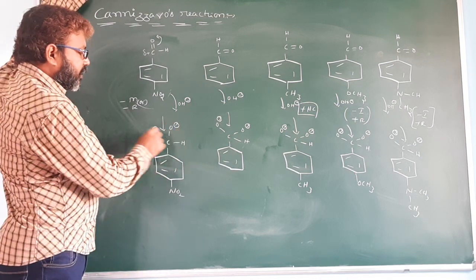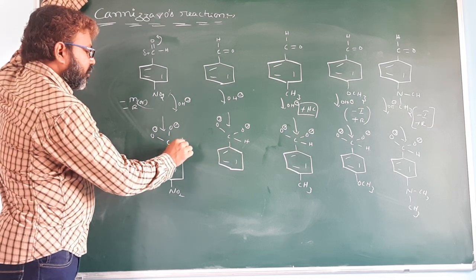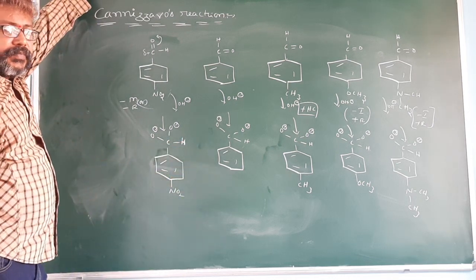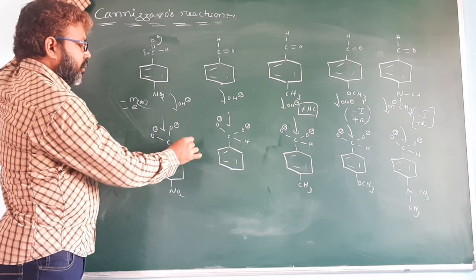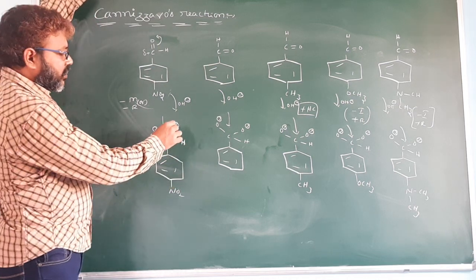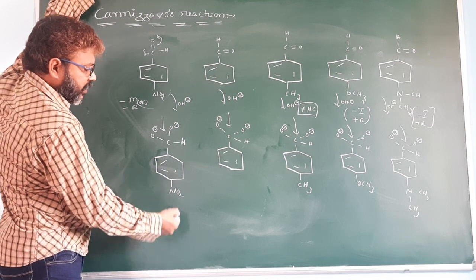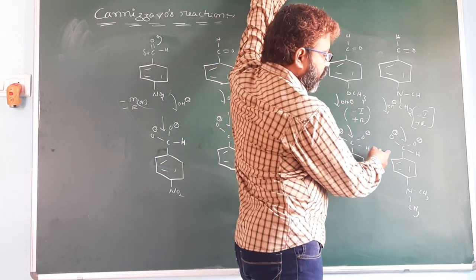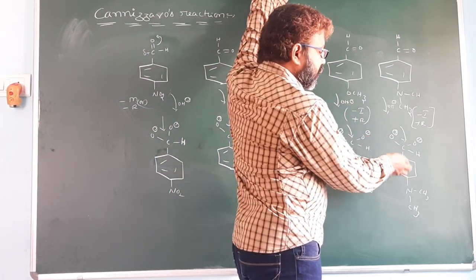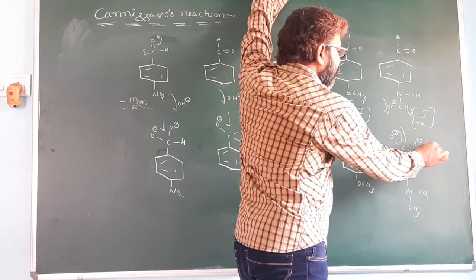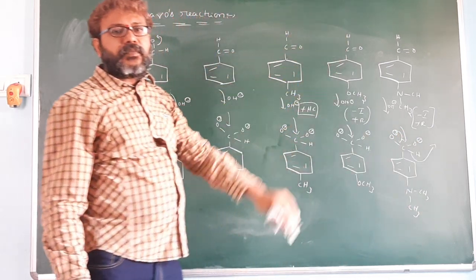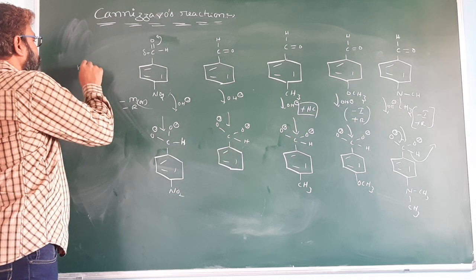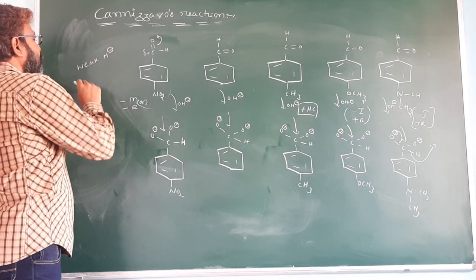When electron density decreases, the ability of transfer of hydride ion, H minus ion, also decreases, because this oxygen's electron density decreases as it is electron withdrawing. But here, it is an electron releasing group. This oxygen has more electron density. This bonded electron shifted to here, it easily donates the H minus. So it is a weak H minus donor,